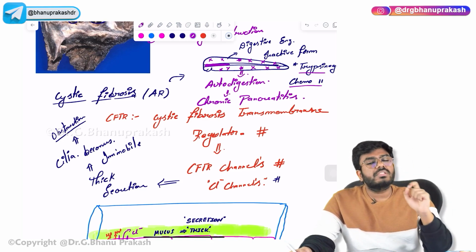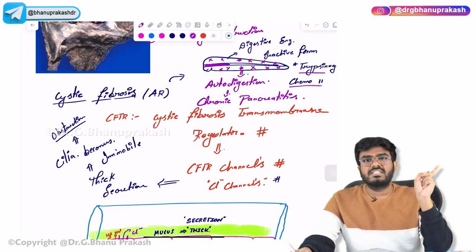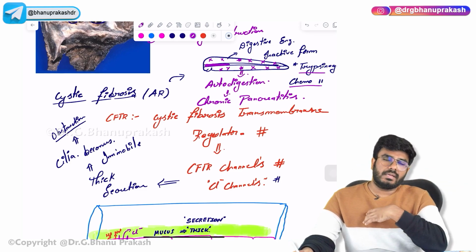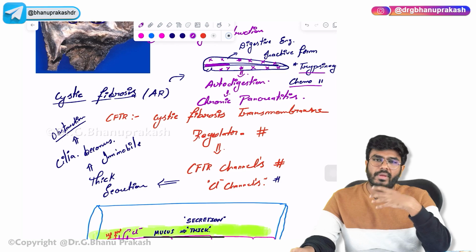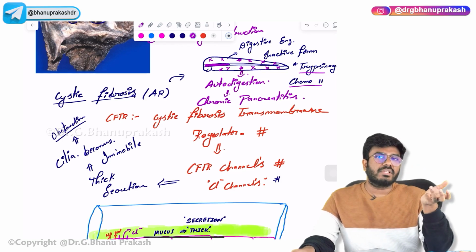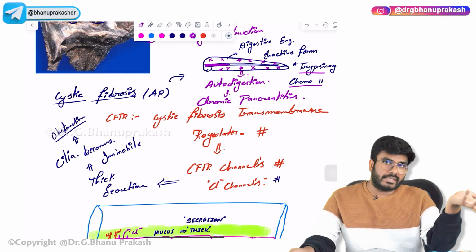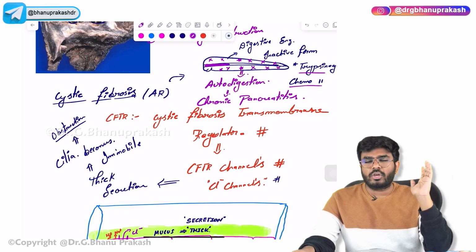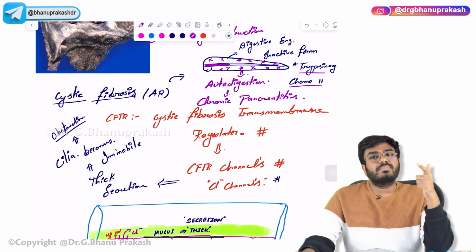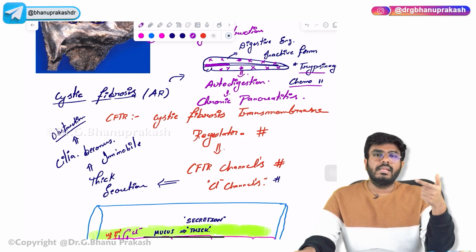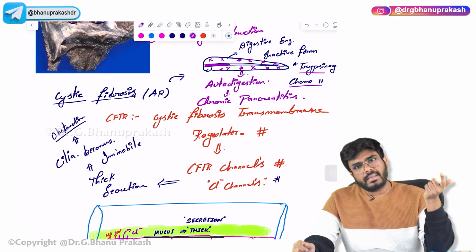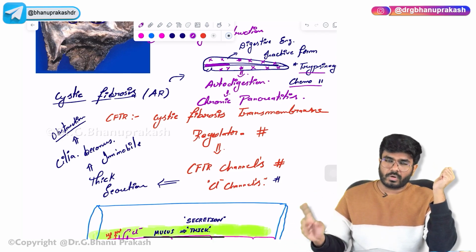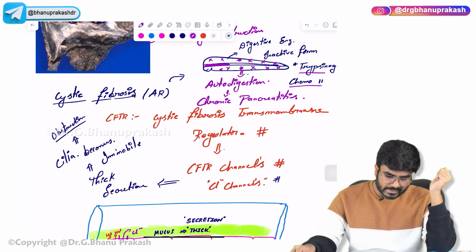So these patients who are suffering with cystic fibrosis, CFTR gene mutation, because of the CFTR gene mutation, thick secretions in the lung are going to cause obstruction followed by infections, leading to necrotizing inflammation of the bronchi and bronchioles, leading to bronchiectasis. And not only that, the same thick secretions in the pancreas are going to block the pancreatic duct, where the inactive enzymes of the pancreas get activated in the pancreas, leading to autodigestion of the pancreas, leading to chronic pancreatitis. These are some important points. GIT related problem is chronic pancreatitis, lung related problem is bronchiectasis.